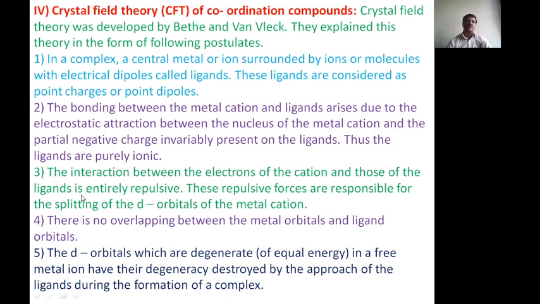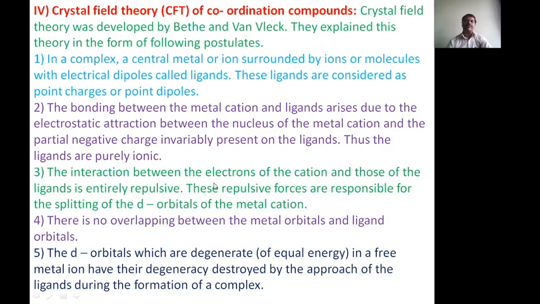The third postulate goes: the interaction between the electrons of the cation and those of the ligands is entirely repulsive. These repulsive forces are responsible for the splitting of the d orbitals of the metal cation. This postulate says why the 5 d orbitals undergo splitting.